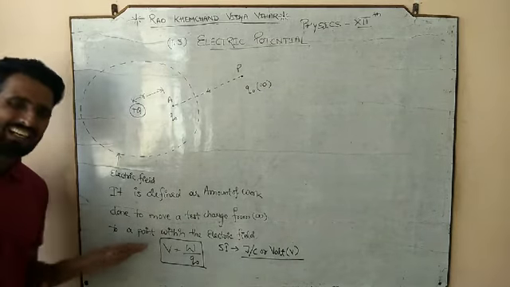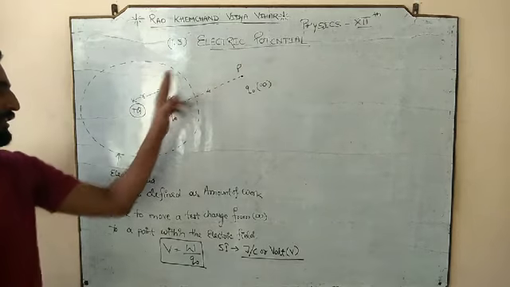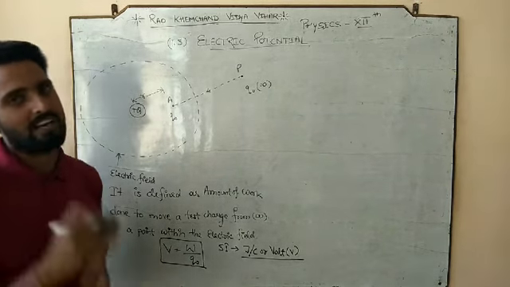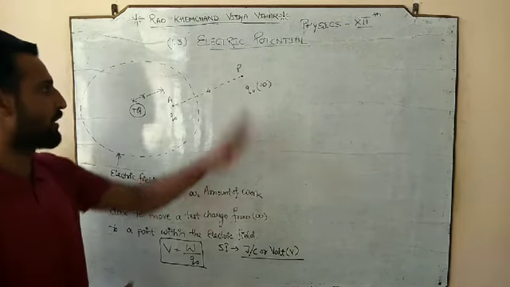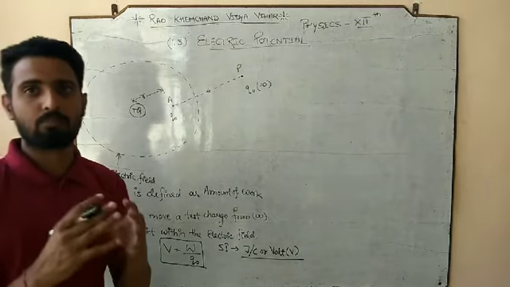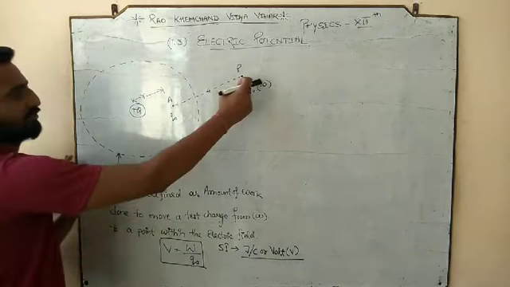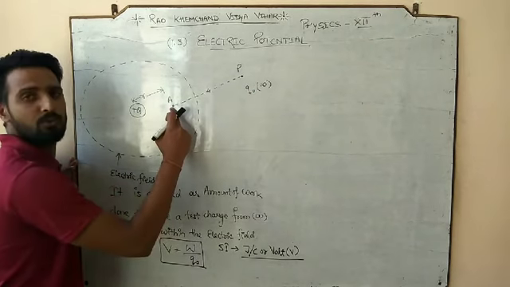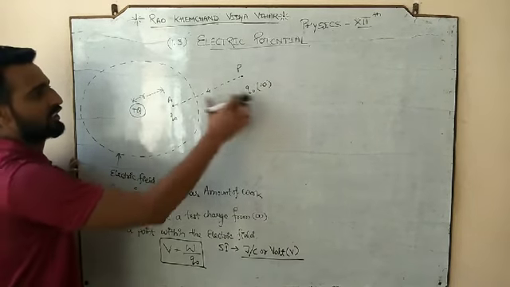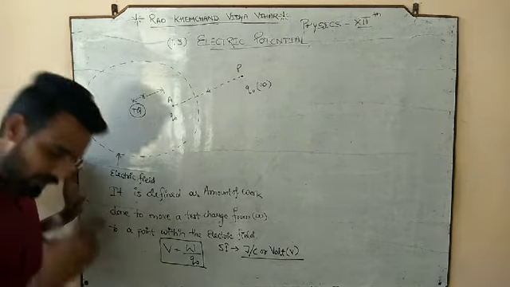Basically, electric potential is the work done to move a test charge from infinity to the point A. So if we want electric potential, we are required to calculate the amount of work done from P to A. How much work done will you have to do to push it and bring it from P to A? So let us find the work done from P to A, from infinity to r. Initially it is at infinity and finally it is at distance r.